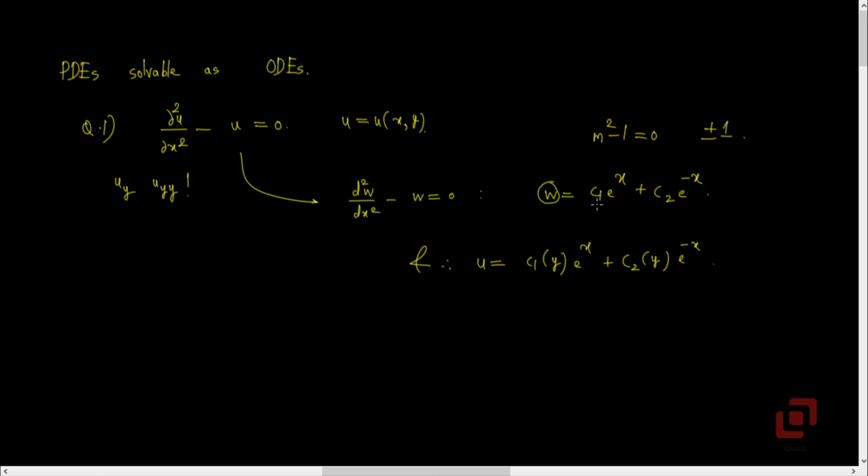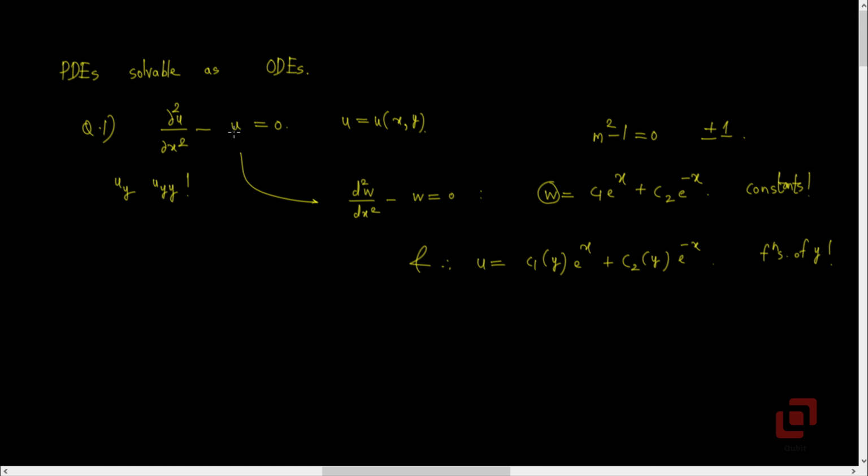In w, we had c1 and c2 as arbitrary constants. And for partial differential equations solution, we are treating c1 and c2 as functions of y.